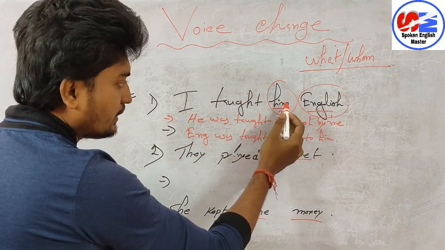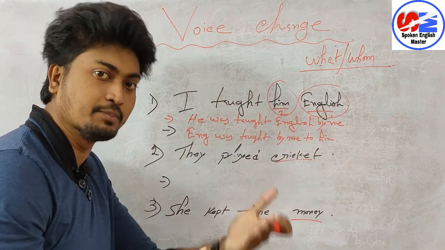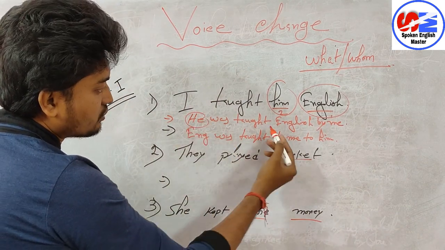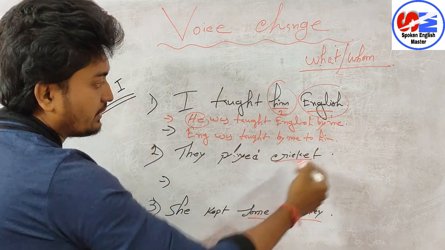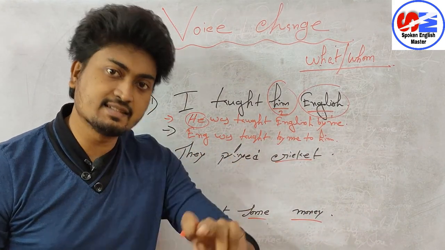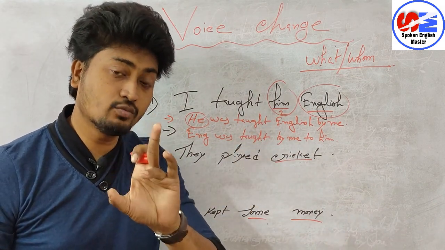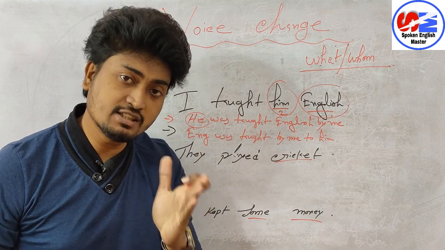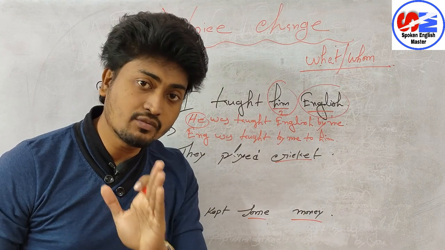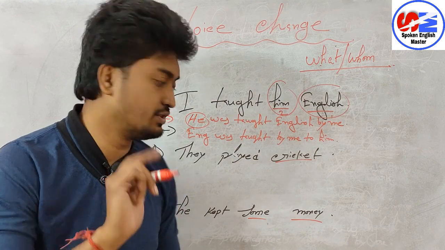So here him tha. If I want to make it subject, then him cannot be used. Him is objective case, so we have to take subjective case. That's why I have taken he. He was taught English by me, or English was taught by me to him. So in this case you can do. Whenever we have 2 objects in a single sentence, we can change it into passive voice 2 times. Remember this thing. That's why always I tell, whenever you try to change from active to passive, you have to find out the object first. If you are not able to find out object first, then you may commit some mistakes. So always try to find out object.